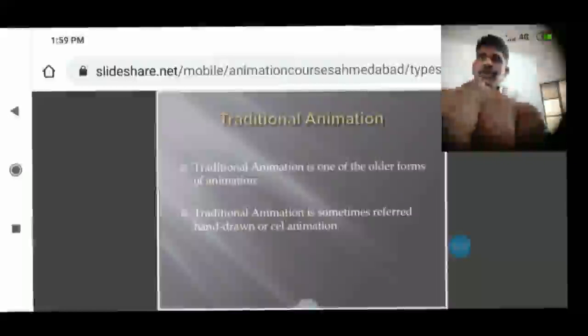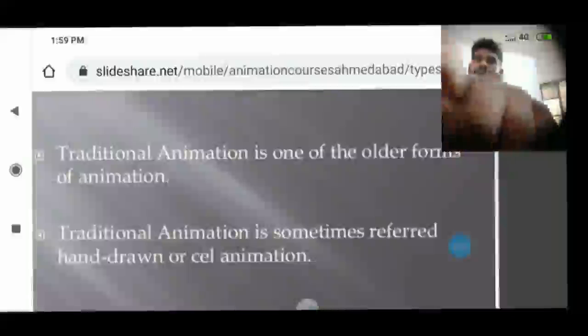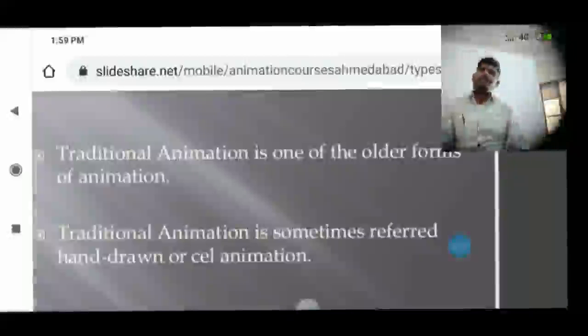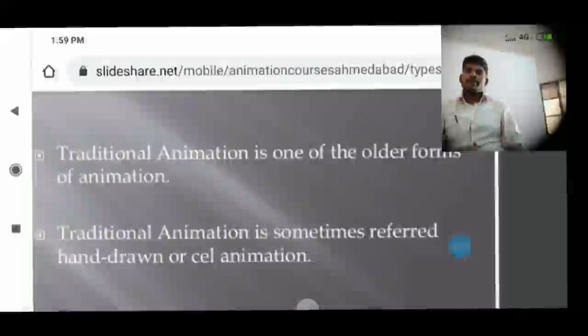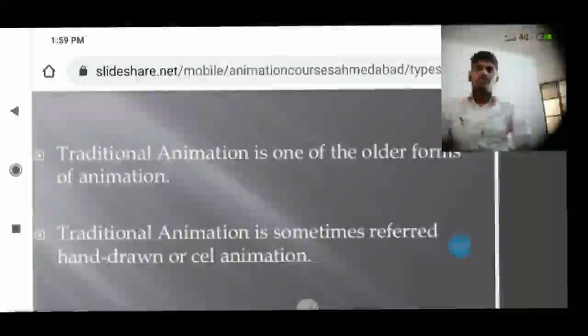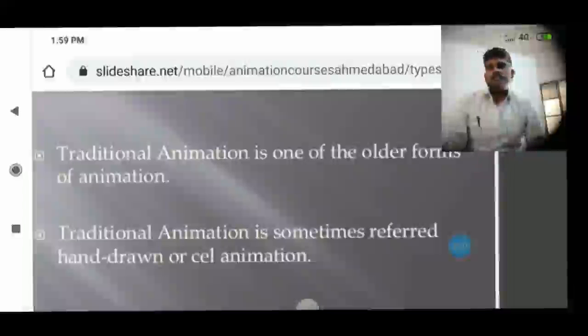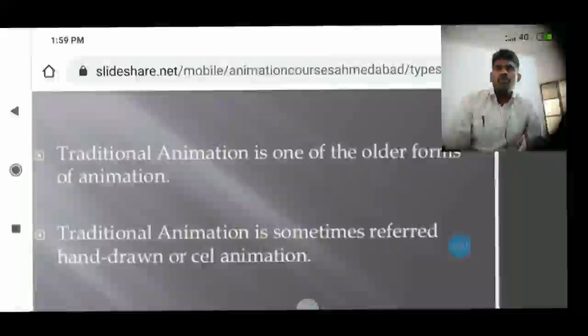Let's look at the traditional way of animation. What is the traditional way of animation? Traditional animation is one of the older forms of animation. It's an old method or old type that was used by people.